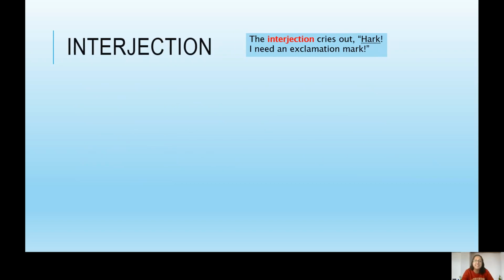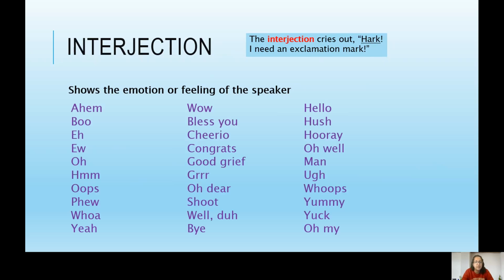And finally, an interjection. There are so many examples of these, and these basically show the emotion or feeling of the speaker. And as the poem suggests, they often use an exclamation mark most of the time. Here are some examples. You might not use an exclamation mark with all of these. For example, oh could be used with a comma at the beginning of a sentence, or well, I think that it could be used with a comma. But when they're showing emotion, we definitely need an exclamation mark.